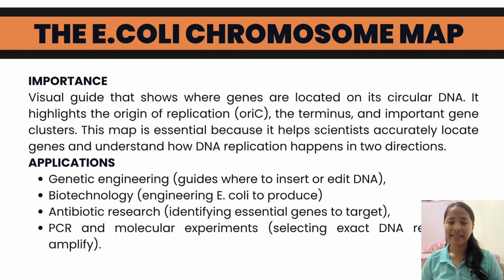To summarize, the E. coli chromosome map gives us a visual guide of where genes are located and how DNA replication works. Replication starts at oriC, moves in two different directions, and ends at the terminus. This map is an essential tool for microbiology, biotechnology, and genetic engineering.